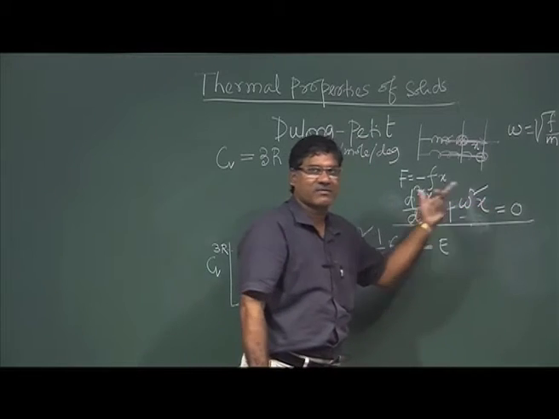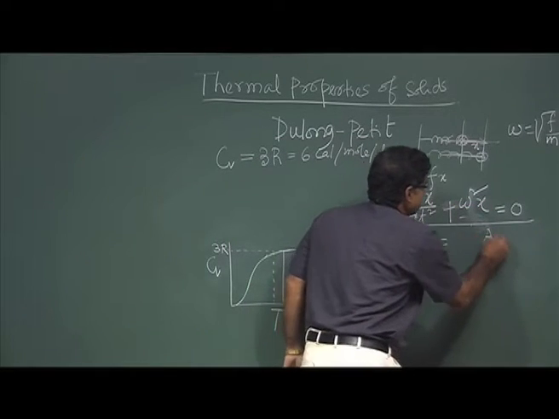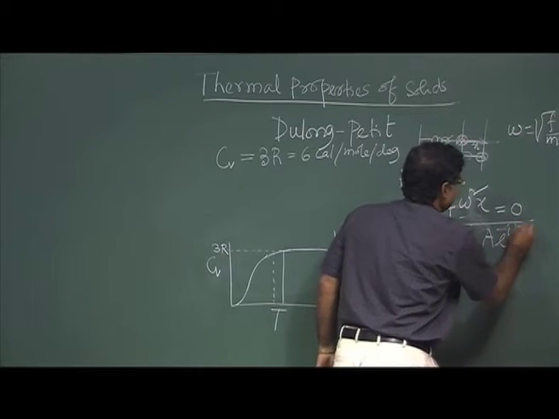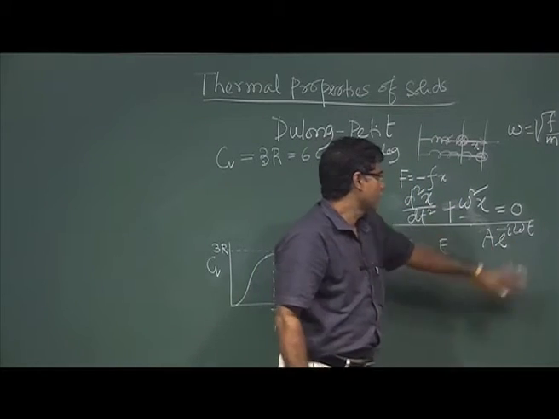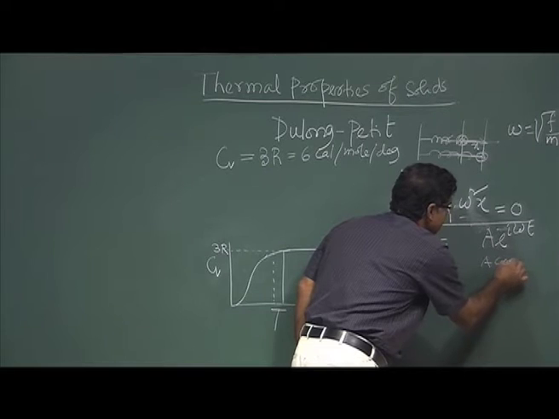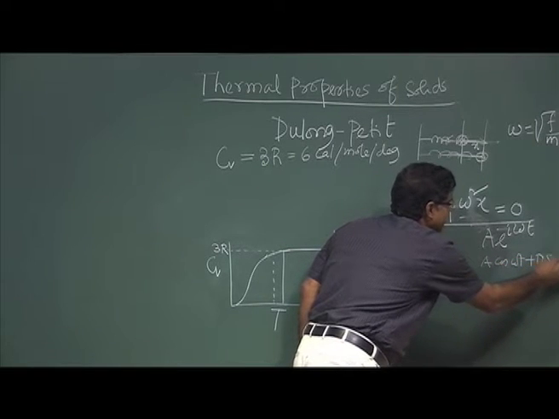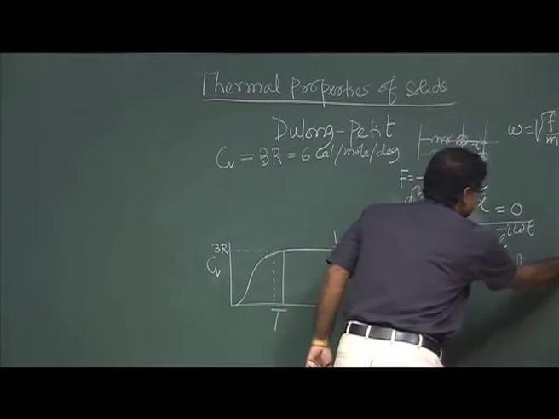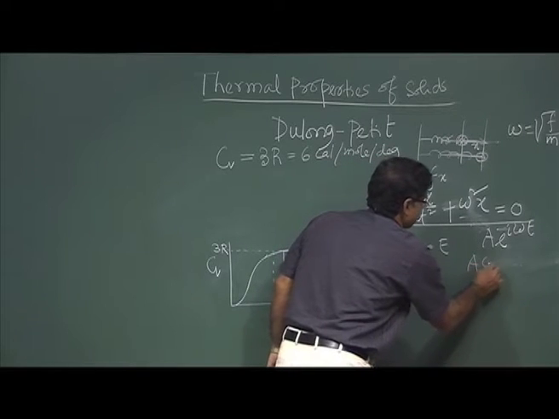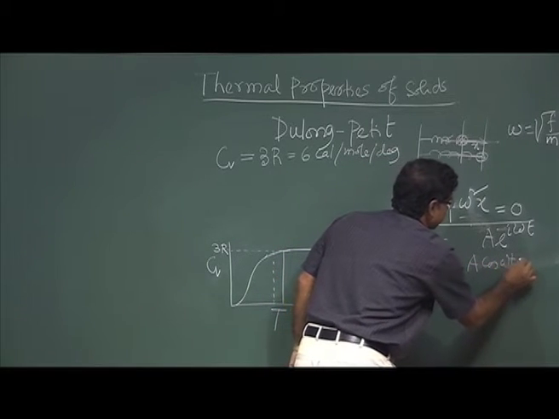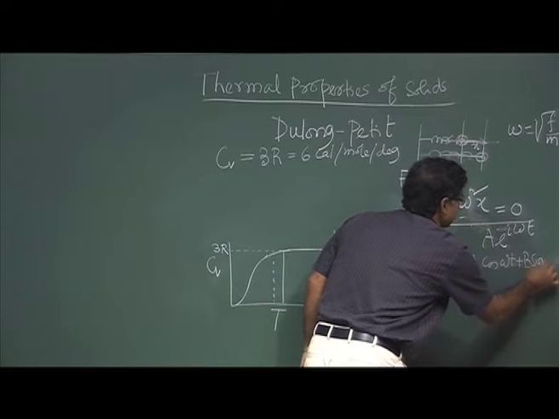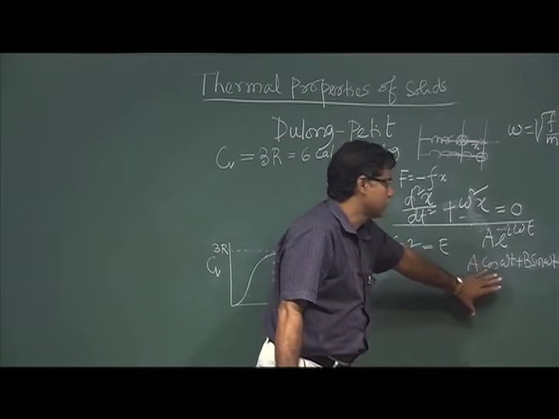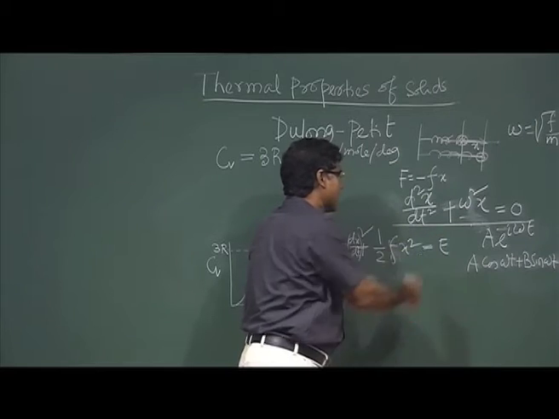The solution of this kind of harmonic oscillation one can write as e to the power i omega t, or one can write a cos omega t plus b sin omega t. These are standard. So, one can find out the kinetic energy and potential energy.